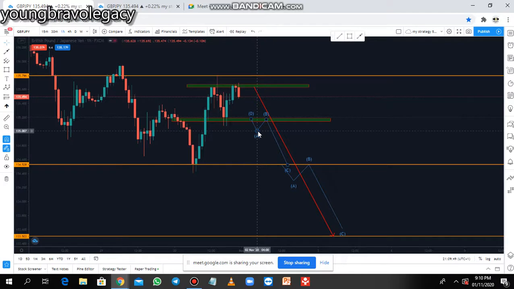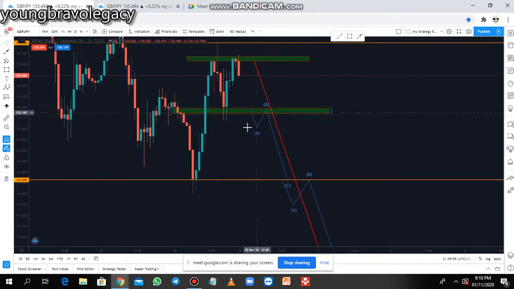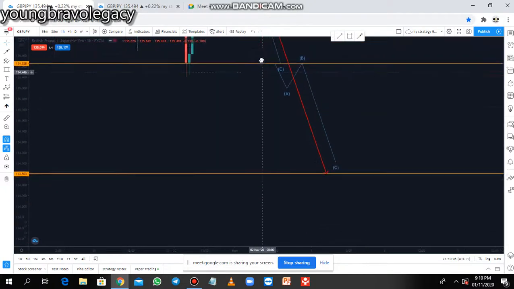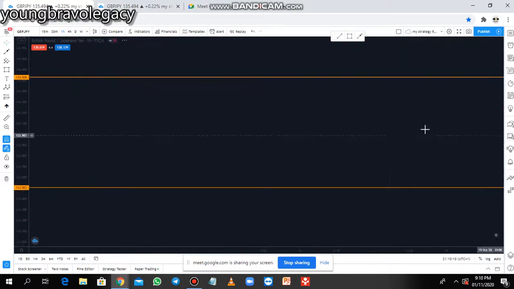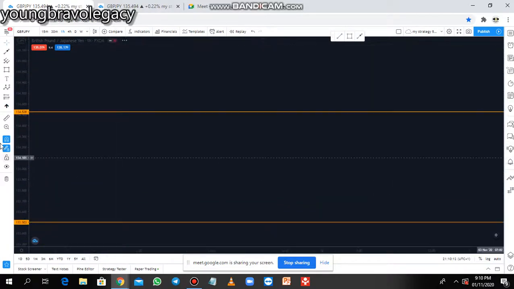But since the overall bias is bearish, if I'm a swing trader, I will take a swing trade from this area. Because we are scalpers, these are the areas you can look for clean and sweet sell trades. If we break this level, we are coming down to this level, to 134.54. Then if we break this level, we are coming down to this level. These are very, very good areas where you can take sell trades on this currency pair.